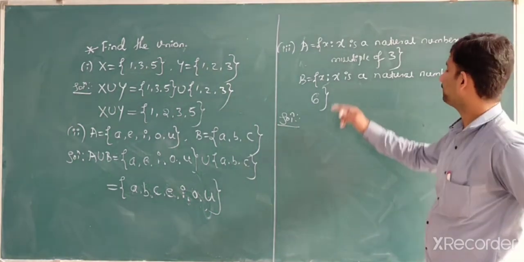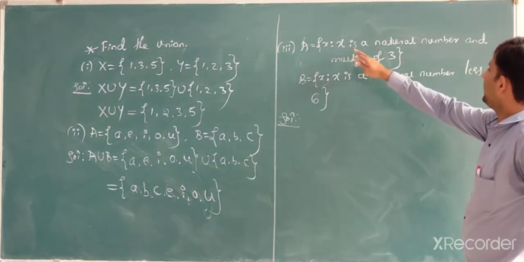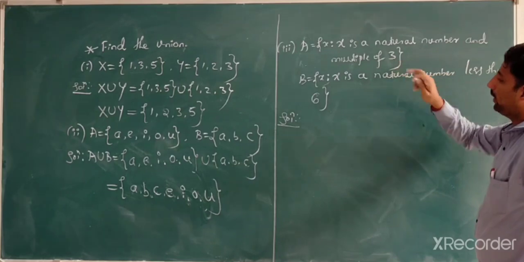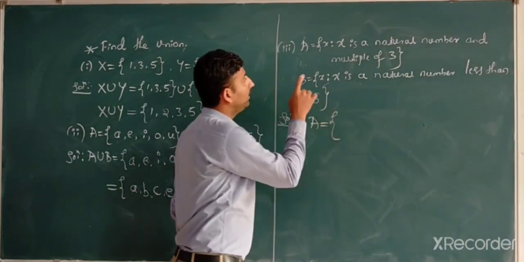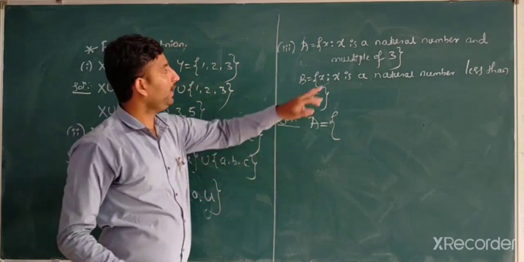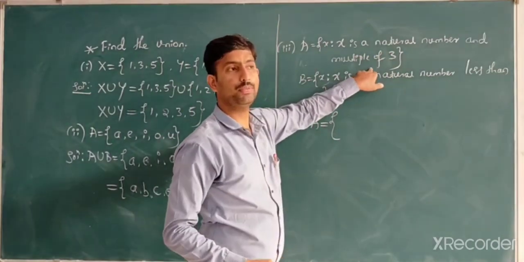Correct? X is a natural number and multiple of 3.